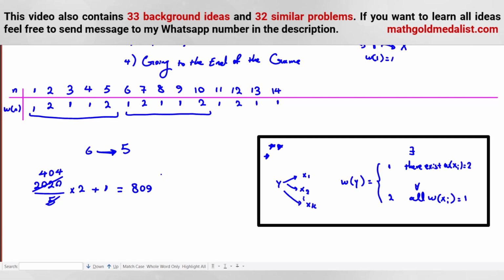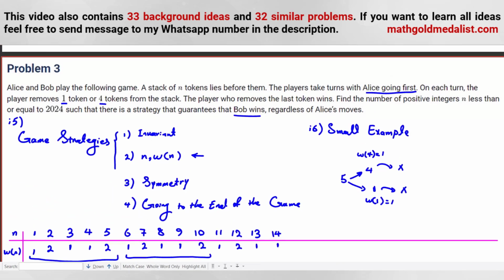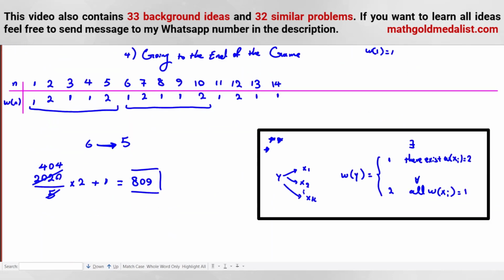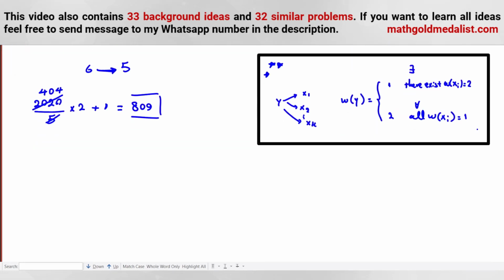So we solved this problem completely, but let me prove this for you and let me tell you some similar problems from different exams. For this one, let me tell you the proof.